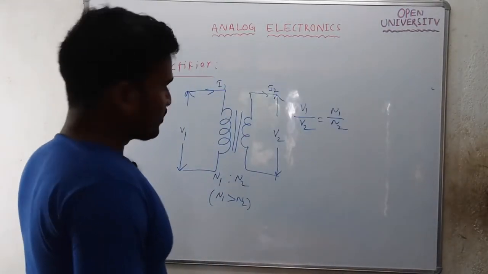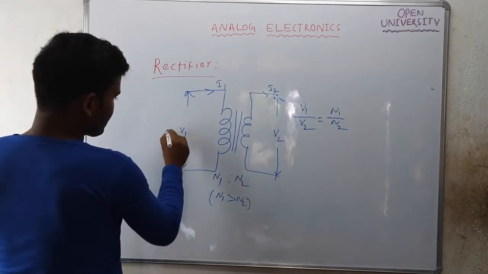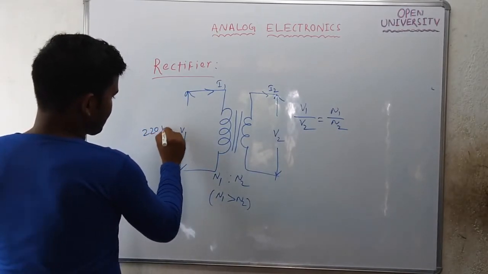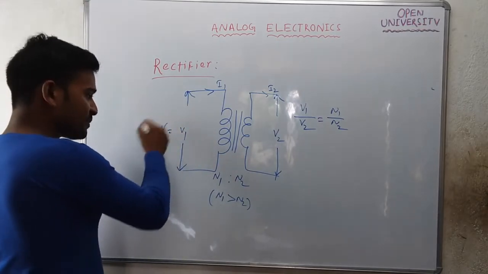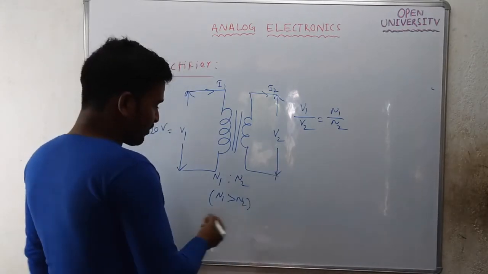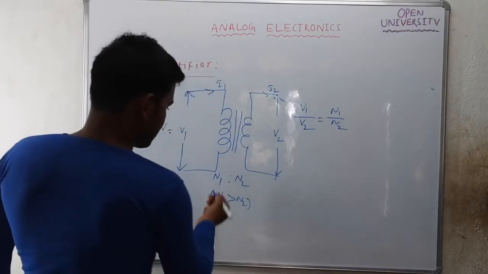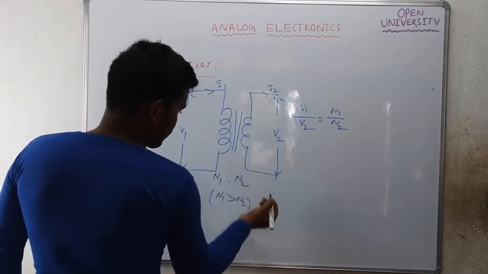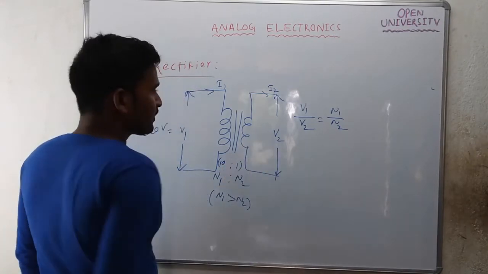Suppose the voltage across the primary side, V1, is 220 volt RMS. This is a pure AC whose RMS value is 220 volt. Let the turns ratio N1 to N2 be 10:1.